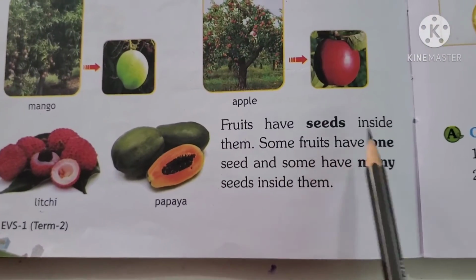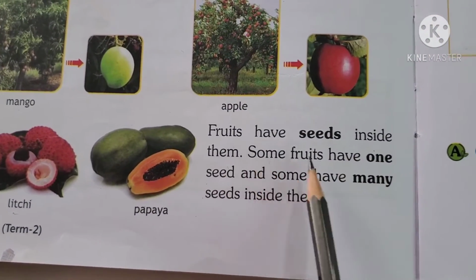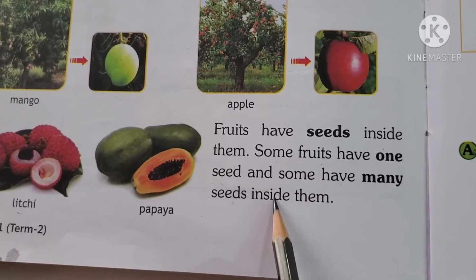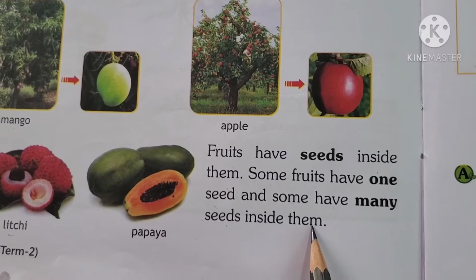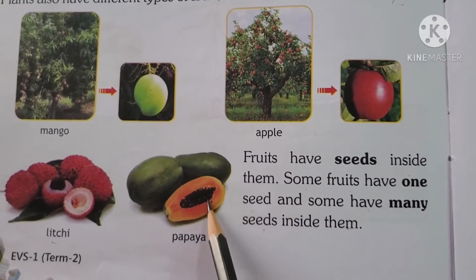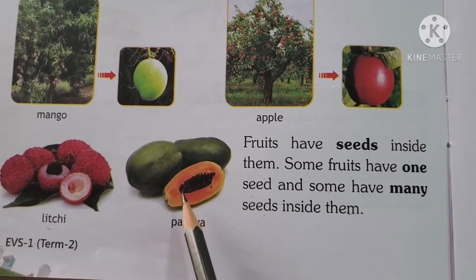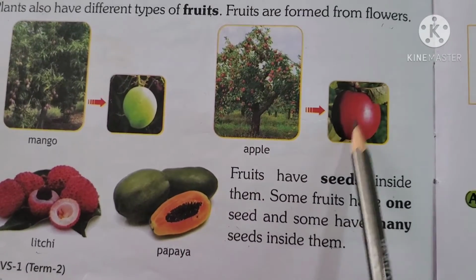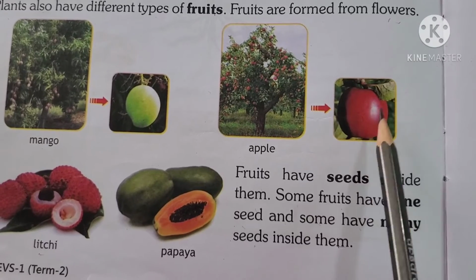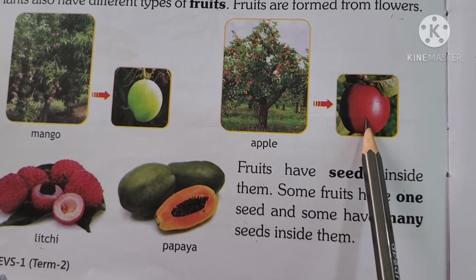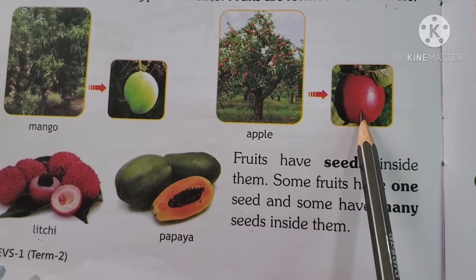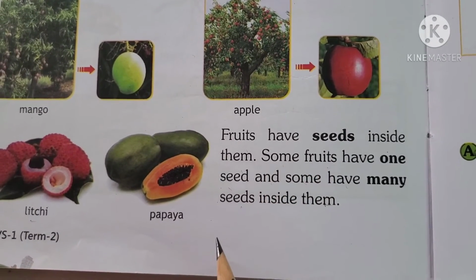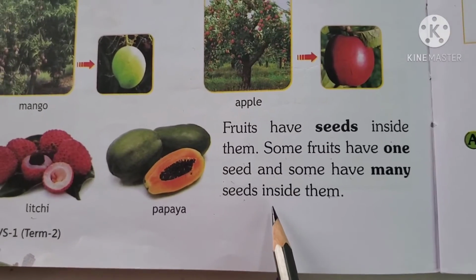Fruits have seeds inside them. Some fruits have one seed and some have many seeds inside them. Yes, for example, papaya has so many black seeds inside it. And so does apple. Apple also has many seeds. Okay, children. But some fruits have very few seeds and some have many seeds.